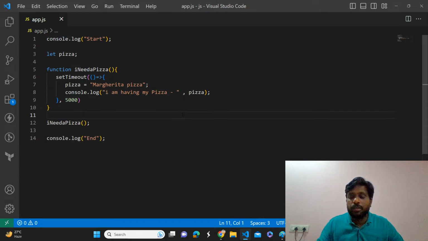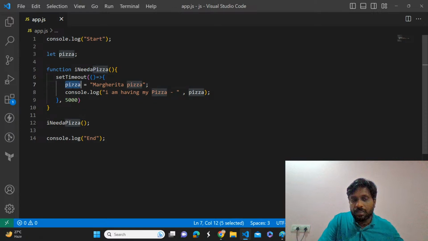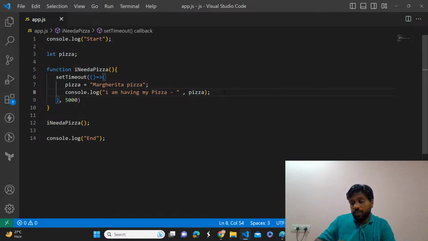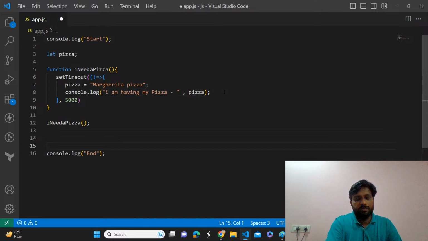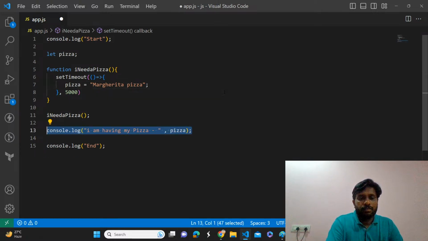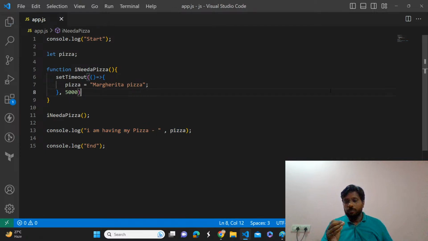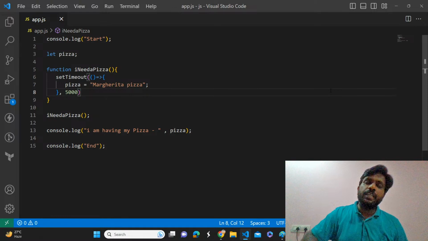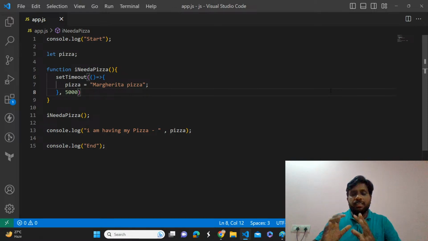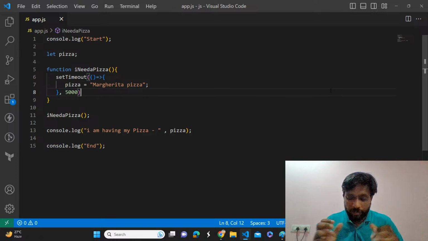Up to some extent this is correct, but in complex programming, whenever we are dealing with big projects, maybe after getting the pizza we are going to send another request to another server or something will happen. So in that perspective, I want to solve this one in a different way. Now observe carefully. This is very important. At the same time, it will definitely lead us into confusion. It's not that easy, for an average student like me. If you are good, definitely you can understand.